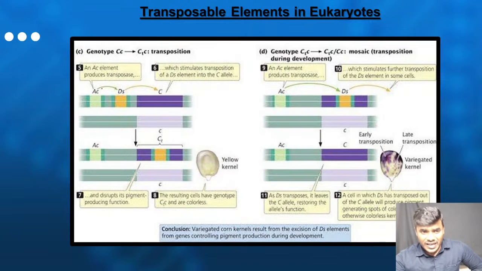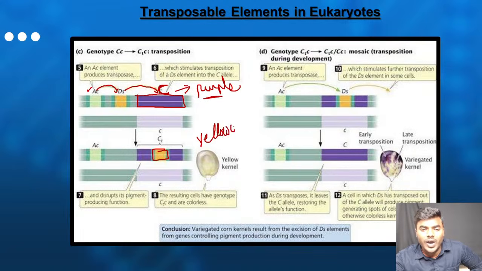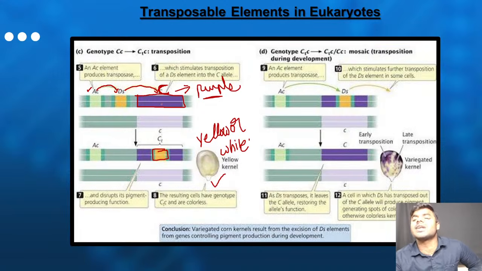Focus. AC, and you all can see this. This is the purple color gene, the capital C gene, which is basically going to code for the purple color. Now the DS transposable element, in the presence of AC transposase enzyme, entered into that particular gene and disrupted its function. Once it disrupts the function of that gene, it never codes for the purple. It codes for the yellow or white. Why do we get the white or yellow color? Because the gene got disrupted.